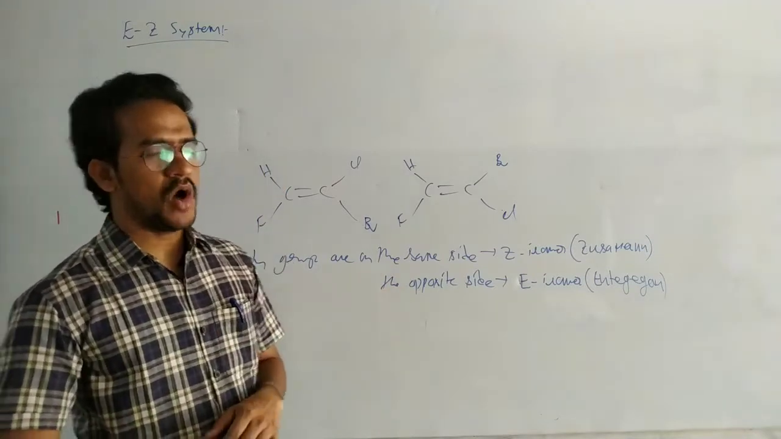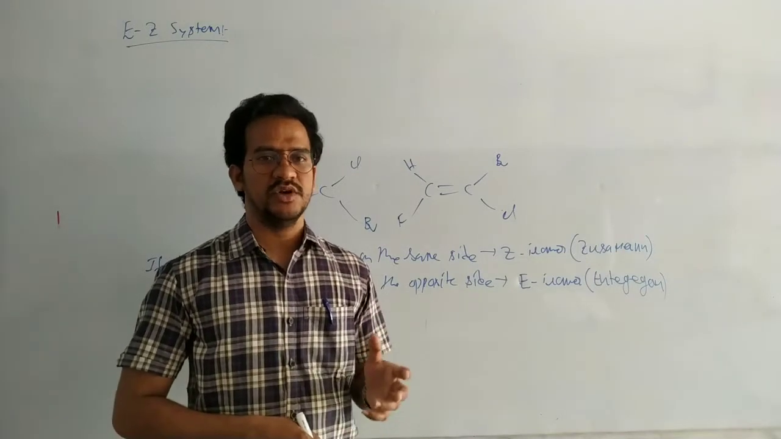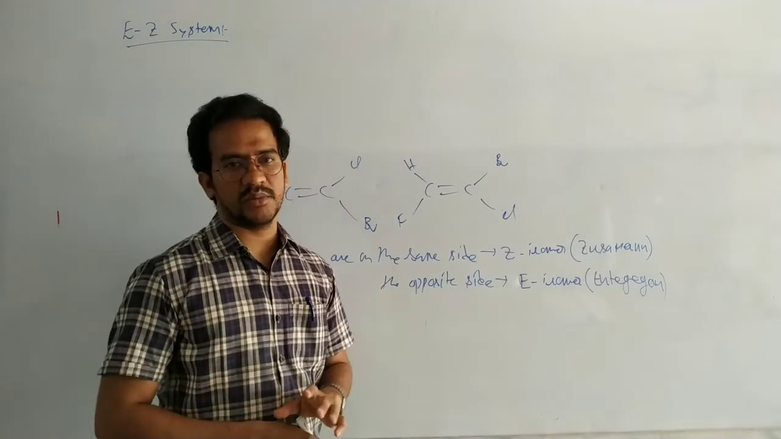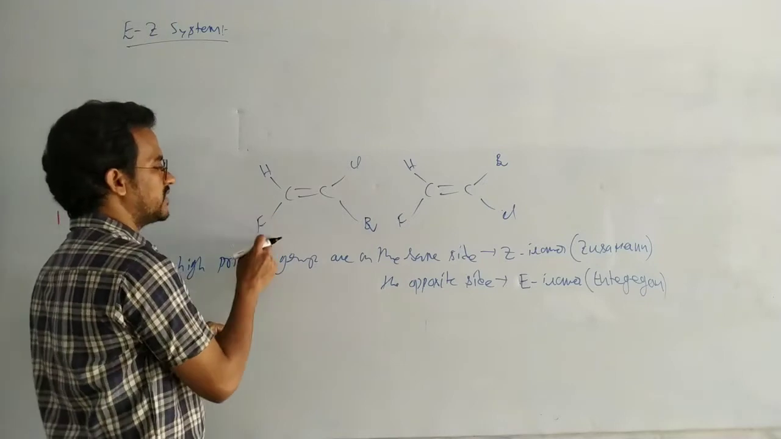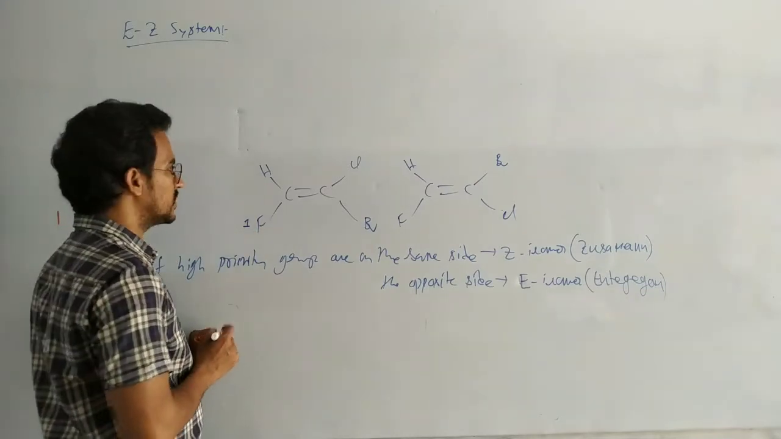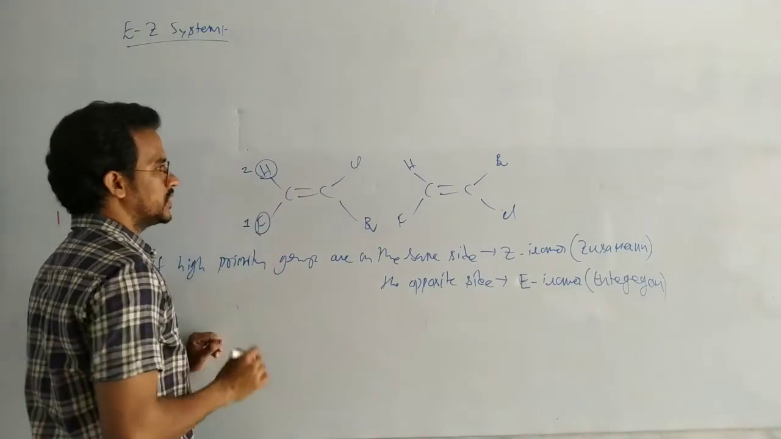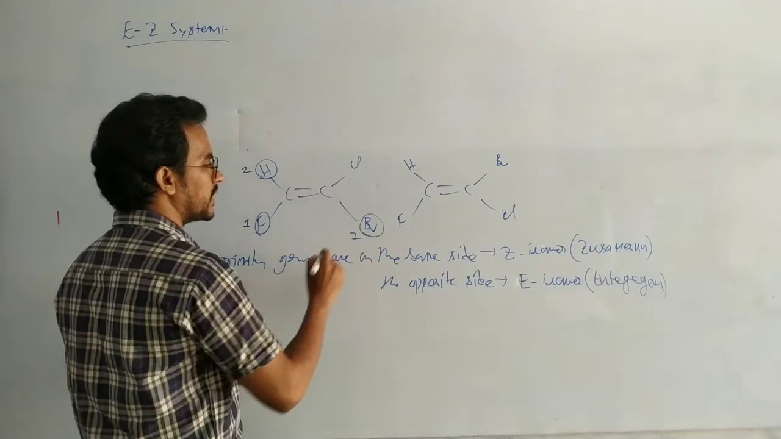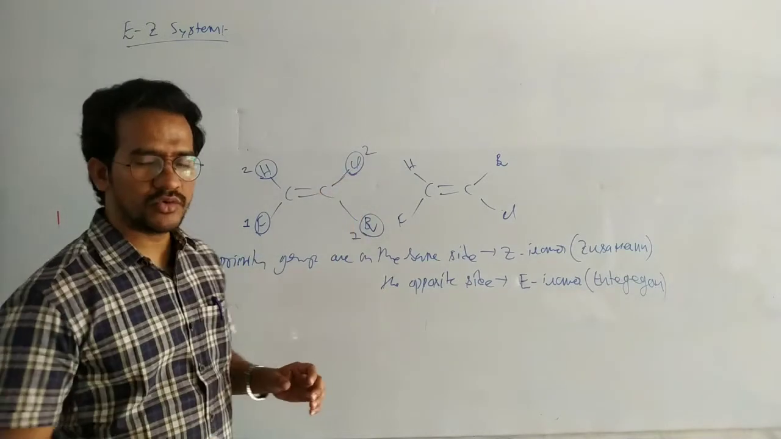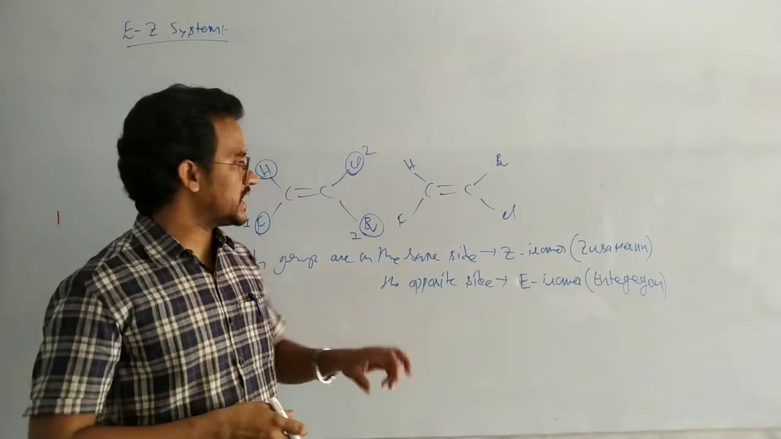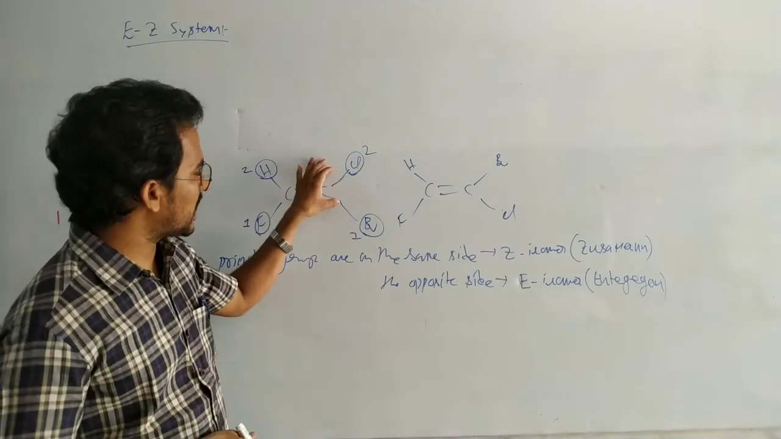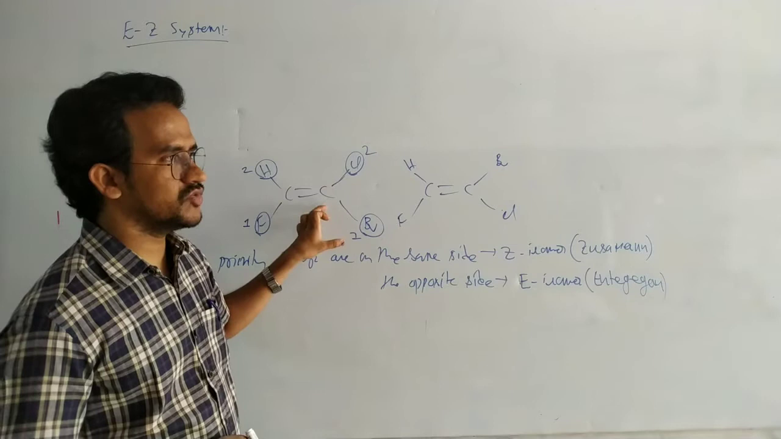So what is this priority? How to decide the priority of the groups or atoms which are attached to the double bond? The priority of the groups is decided just based on the atomic number. Suppose hydrogen and fluorine, which one has a higher atomic number? Fluorine has a higher atomic number, so it has high priority, and this one has second priority. Now chlorine and bromine: bromine has a higher atomic number, so high priority. Lower atomic number, lower priority. So we have to decide the priority of the groups which are attached to the same carbon, not different carbons. You should give the priority for the groups attached to only one carbon.